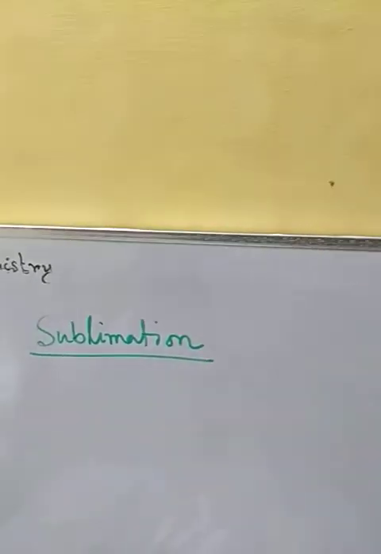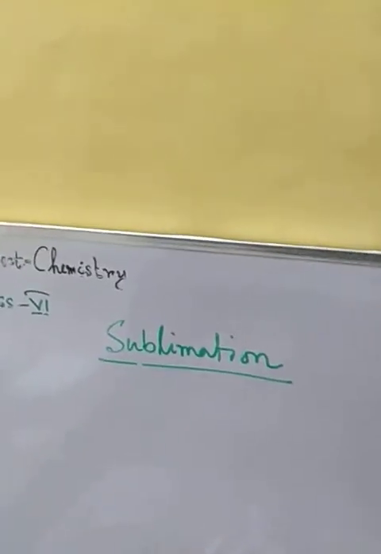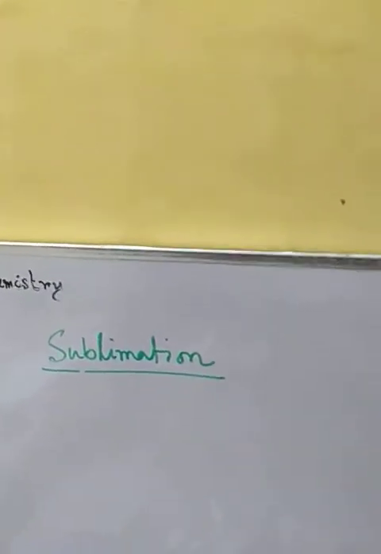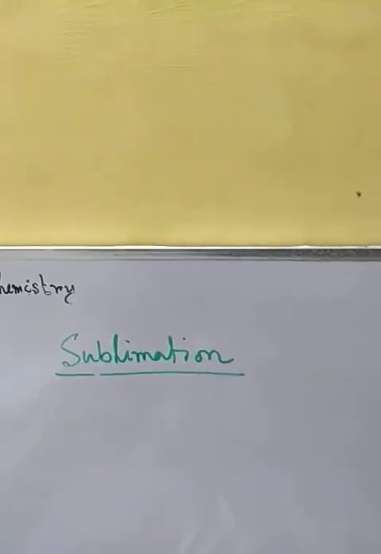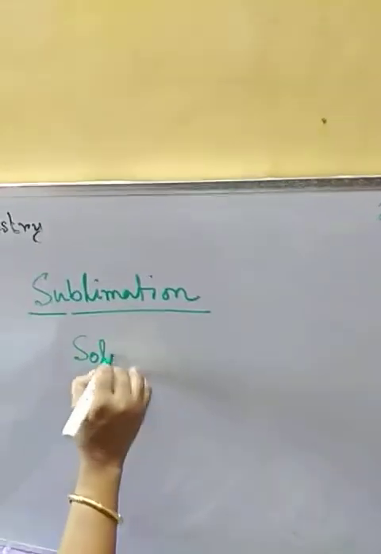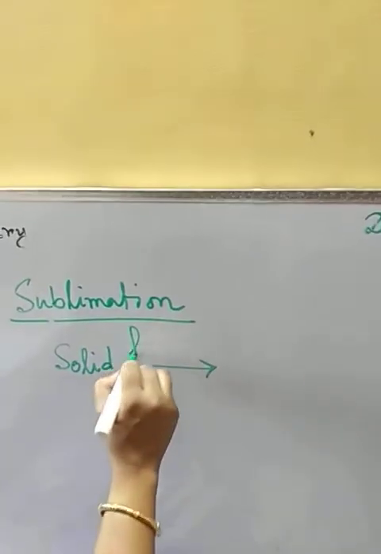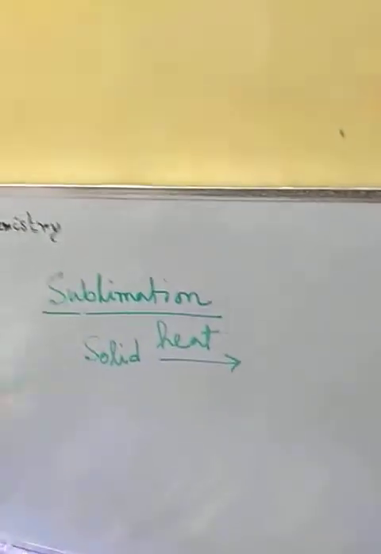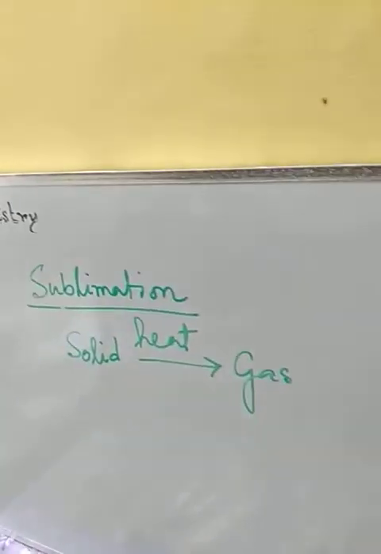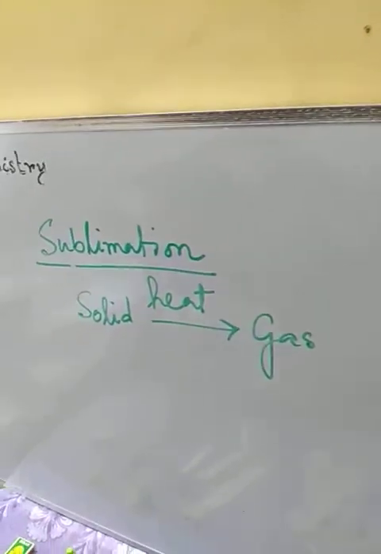Sublimation is the process where we get the gaseous form of any substance, the gaseous form of any solid, without it passing through the liquid form. Directly from the solid state, on application of heat, if we apply heat on the solid, we are going to get the gaseous form of it, directly, without passing through the liquid form. So this process is called sublimation.